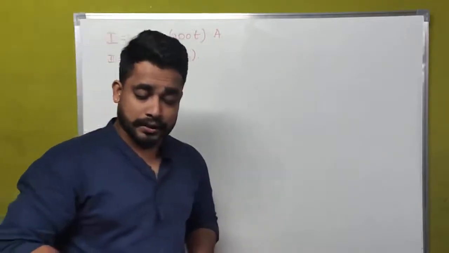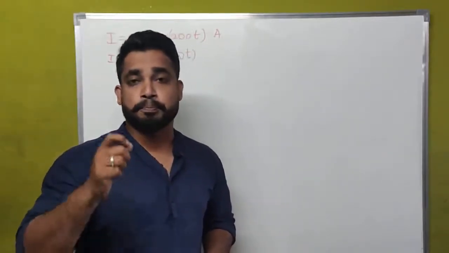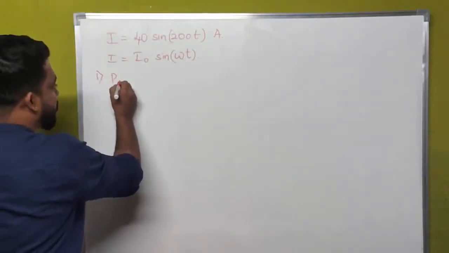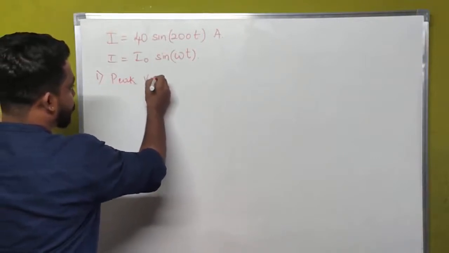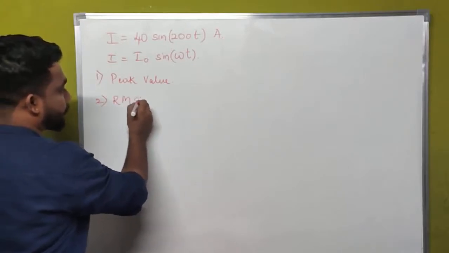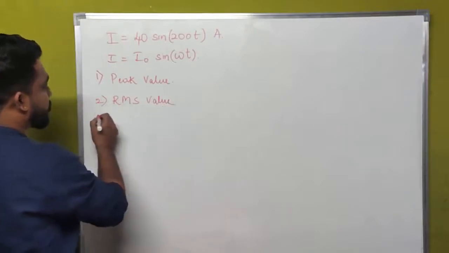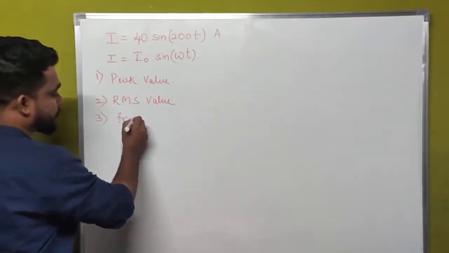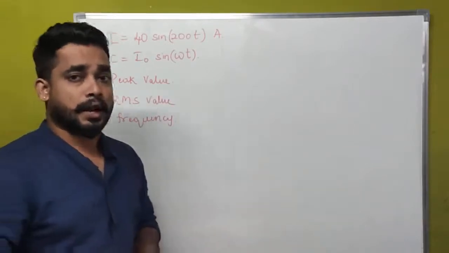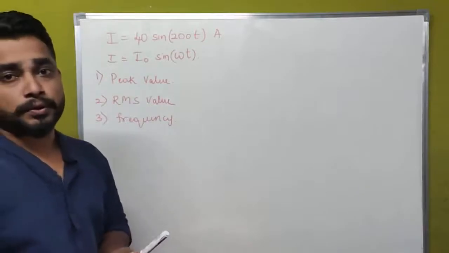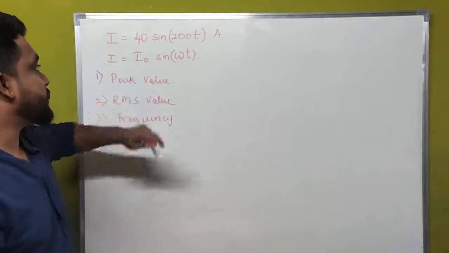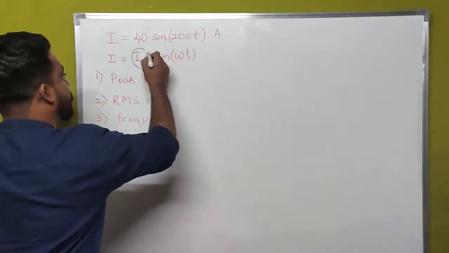But what he has asked here is the values of peak current. The first one is the peak value, the second one is the RMS value, and the third one is the frequency of AC. These are the three different questions he has asked in this particular problem. Now we have to find out the peak value of current.